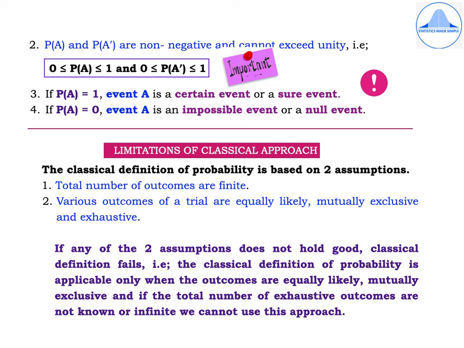So if any of the two assumptions does not hold good, then the classical definition fails. So the classical definition of probability is applicable only when the outcomes are equally likely, mutually exclusive, and if the total number of exhaustive outcomes is not known or infinite, we cannot use this approach.